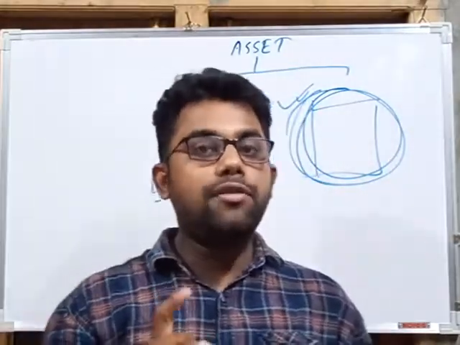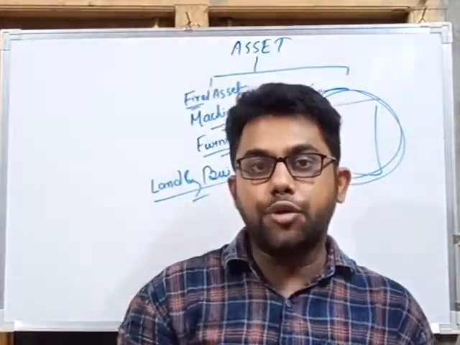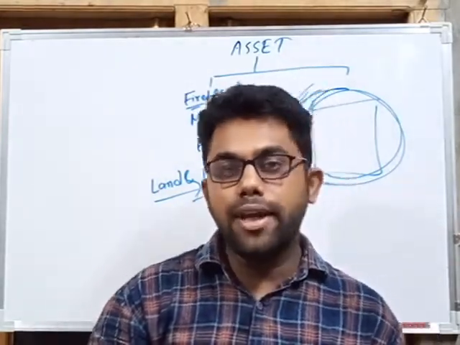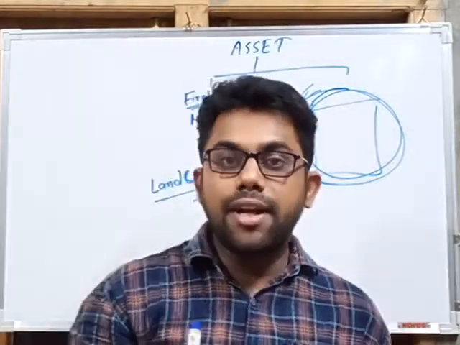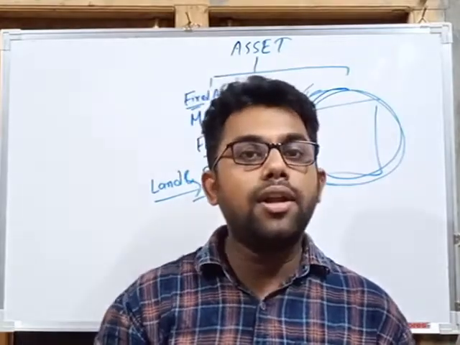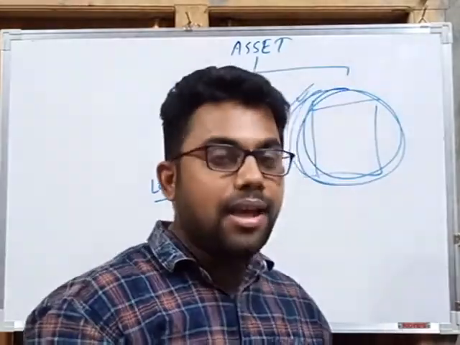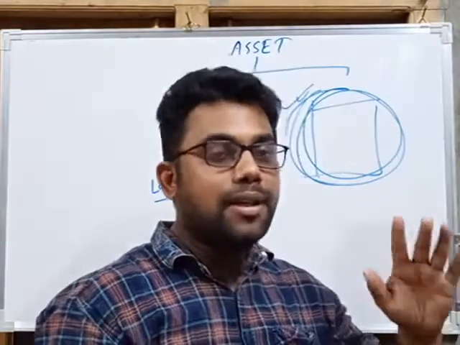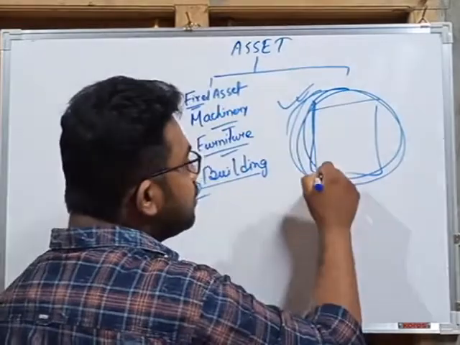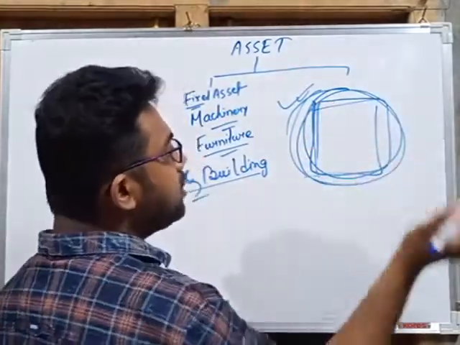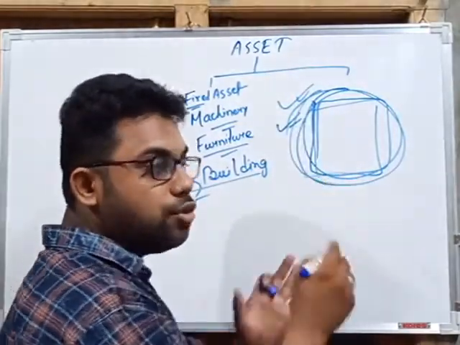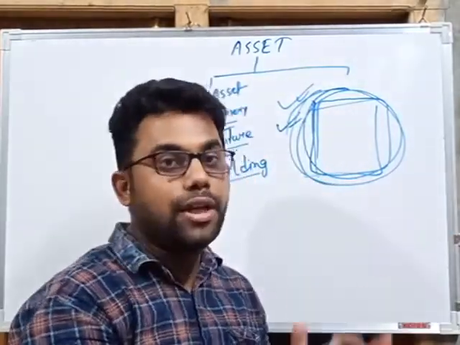One of the features of business is continuity. That means business is not only for 1 day, not only for 2 days, or only for 1 year. If there is no continuity, that means if there is no regularity in business, then we cannot call it business. So when any person is doing business, he has an aim to do business for a long period of time. So the land and building where he does his business is also his asset, used by him for a long period of time, so it is also his fixed asset.